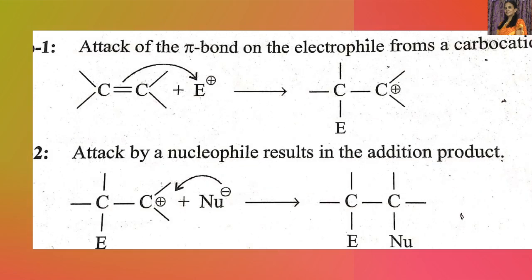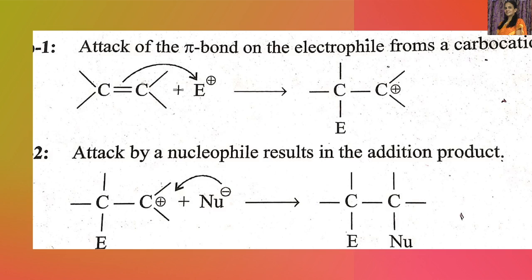See here, the pi bond electrons are pulled towards this electrophile. That is, the electrophile forms a bond with one of the carbon atoms using the pi bond. See, a new bond is formed between carbon and the electrophile. Then the adjacent carbon now has only 3 bonds and a positive charge. That is called a carbocation. So in the first step, the pi bond attacks the electrophile to form a carbocation.